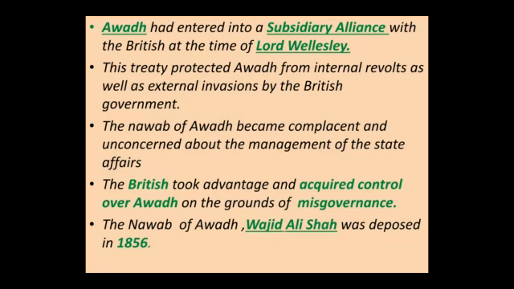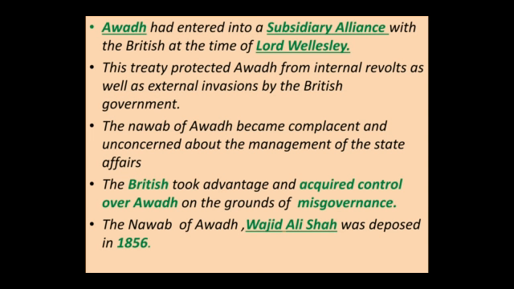So let us understand how things unfolded. We have seen that Awadh had entered into a subsidiary alliance with the British at the time of Lord Wellesley. We know the points of the subsidiary alliance. The troops will be installed here. The king will meet their expenses. A British resident will be allowed to stay here who will decide the foreign policies.